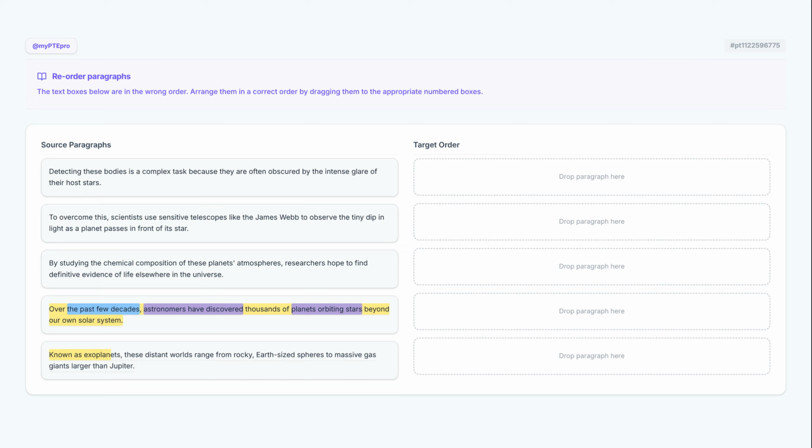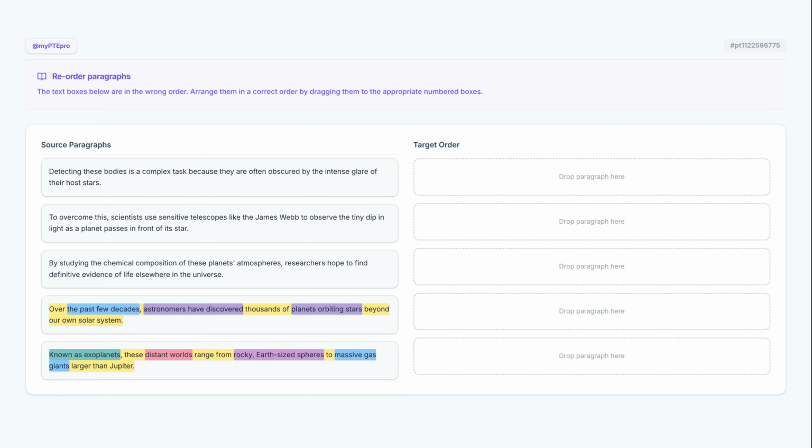Known as exoplanets, these distant worlds range from rocky Earth-sized spheres to massive gas giants larger than Jupiter. This sentence follows the first by providing a specific name and description for the thousands of planets previously mentioned. By using the term known as exoplanets, the author defines these distant worlds and expands on their physical variety, ranging from rocky Earth-sized spheres to massive gas giants.